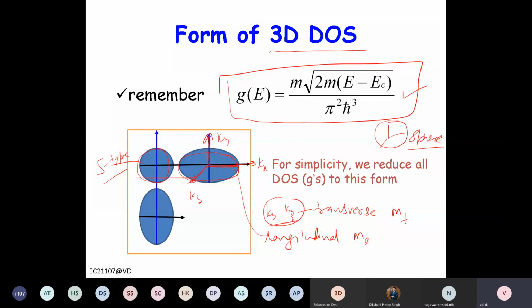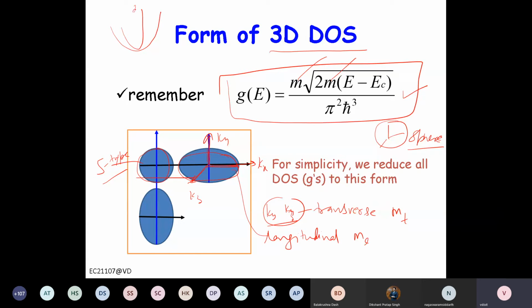So in this case, how will the density of states look? Of course these two masses will be different, because the density of states depends on the effective mass, and E minus EC is basically the same for both of them. Only the curvature is different. Along the X direction, this is the curvature. Along the Y and Z direction, this is the curvature.